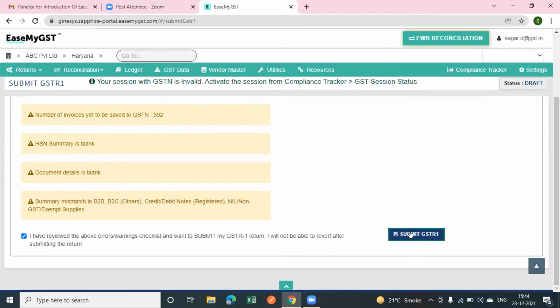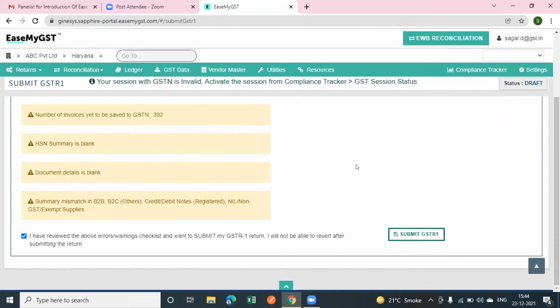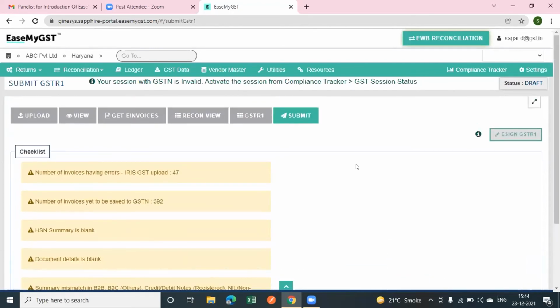Previously, our clients validated the data through the GSTN portal and the EaseMyGST portal, but in this newly advanced portal, there is no need to validate on the government portal. You can easily correct and do all these activities at your end. Now, after submitting the GSTR1 data, you can apply the DSC signature and easily file the returns from here. So this was the basic procedure of explaining GSTR1.